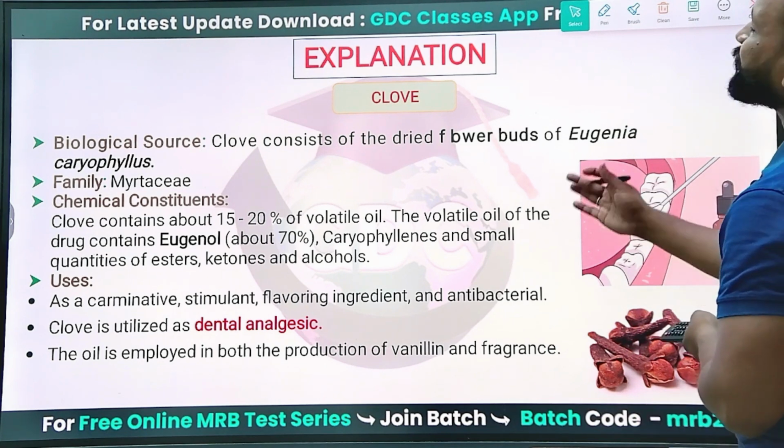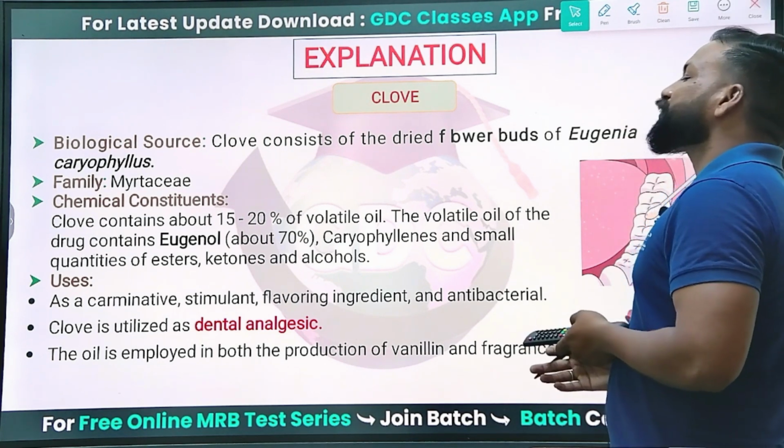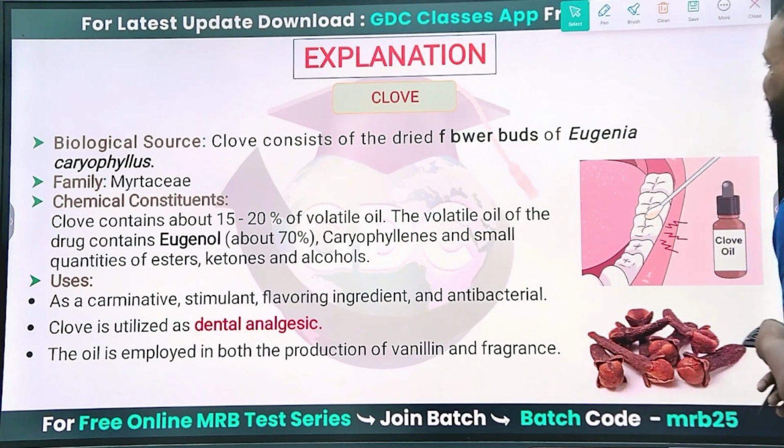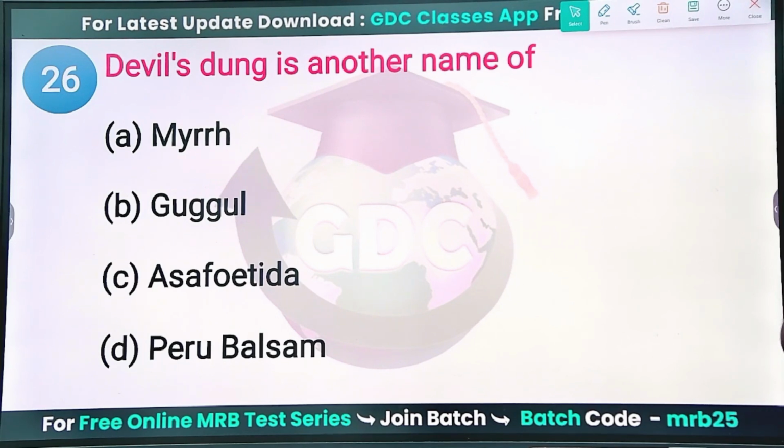Yes, it is obtained from the flower buds of Eugenia caryophyllus, family Myrtaceae, and it contains eugenol as the active constituent and also caryophyllin. Do remember these points. Okay, what is the synonym of devil's tongue?